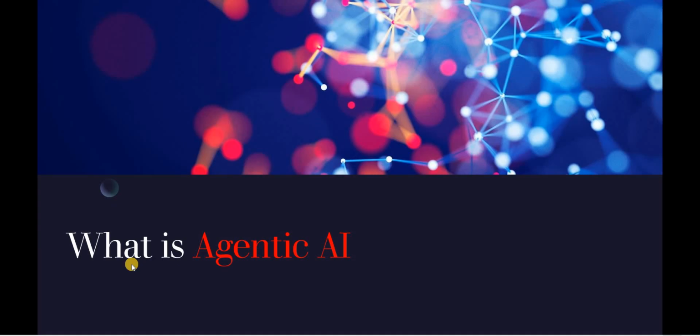So after this, what is agentic AI? Agentic AI represents the next level of AI evolution. An agentic AI system can understand a goal, break it into steps, decide what to do next, execute actions, and also monitor results and adjust its strategy. So they operate autonomously, similar to a human employee.